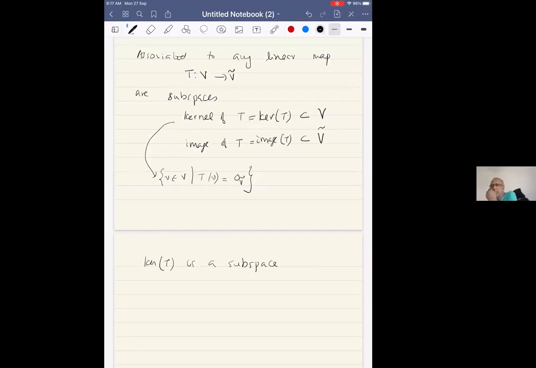For vector space to vector space, certainly you can define the kernel for any map, but what I meant was, for any map of sets X to Y, the image makes sense. Whereas the kernel doesn't make sense for a map of sets. That's what I mean. Okay, okay, sir.